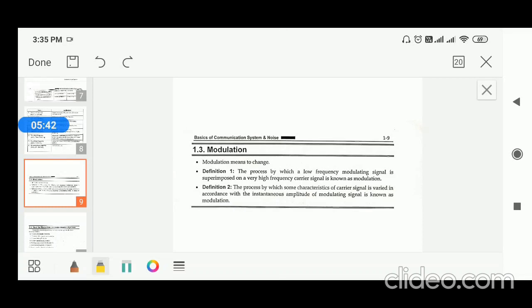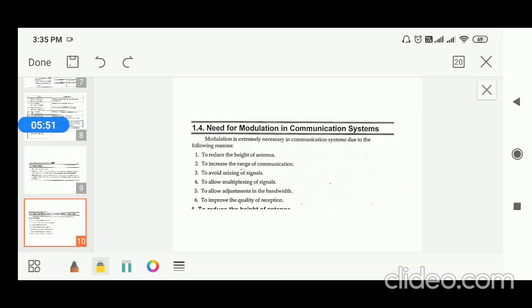Every signal has three properties: amplitude, frequency and phase. When you change the amplitude of the carrier, that becomes amplitude modulation. When you change the frequency of the carrier, that becomes frequency modulation. When you change the phase of the carrier, that becomes phase modulation.